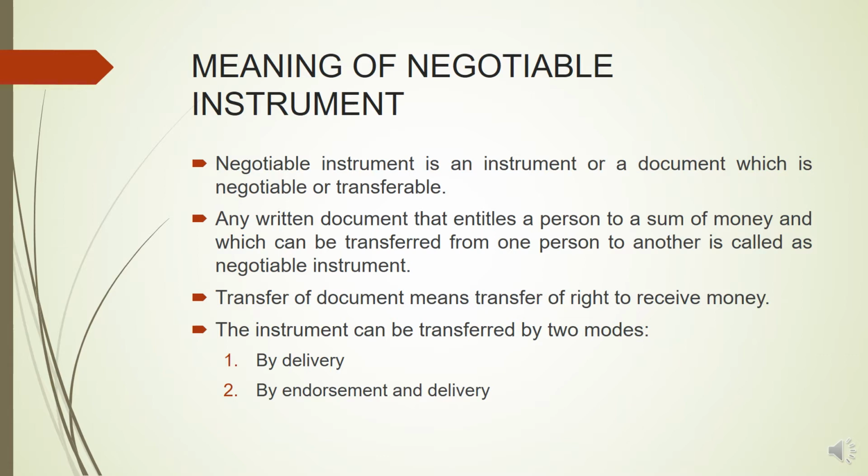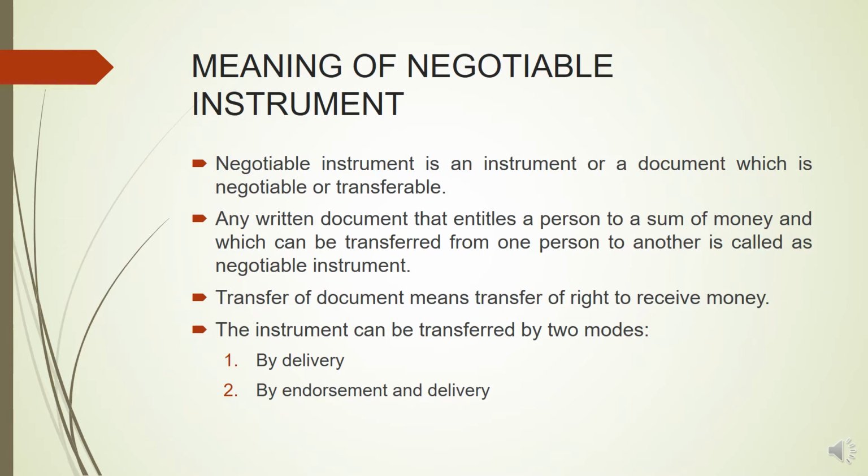Second is by endorsement and delivery. Endorsement and delivery means there are some instruments which cannot be simply transferred by handing over that instrument to another. For that matter, the name of that transferee has to be written on the back of that instrument while transferring the instrument to the transferee, along with the signature. So this is called endorsement. That means you have transferred that instrument in the name of some other person. So you will write on the back of that instrument the name of the transferee along with the signatures, and then it is delivered. So this is called endorsement and delivery. And the example of this is bill of exchange. Both check and bill of exchange we'll talk about later in detail.